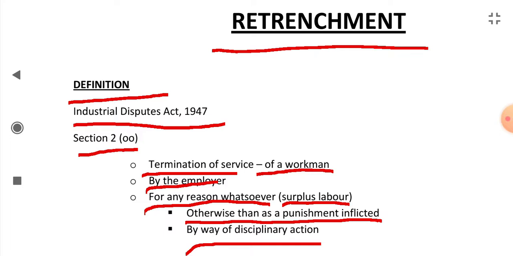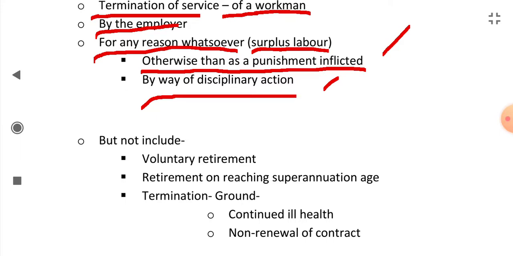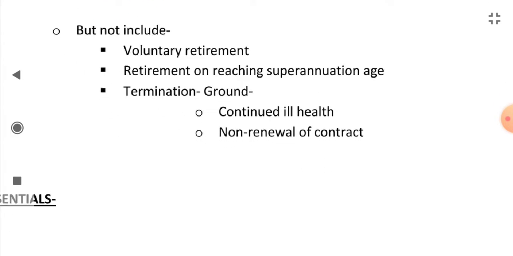So retrenchment is termination of service of a workman by the employer for any reason whatsoever, mainly because of surplus labor, the labor being more than required. But it should not be due to punishment inflicted by way of disciplinary action. The termination should not be as a punishment by way of disciplinary action.